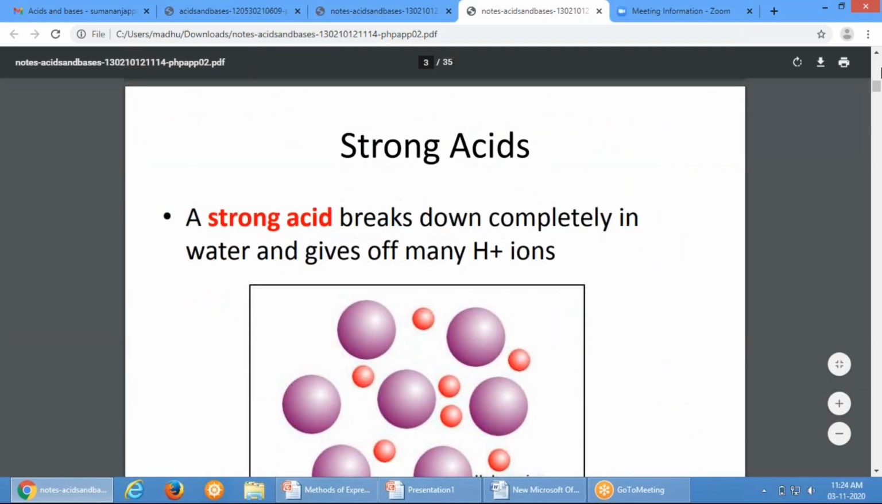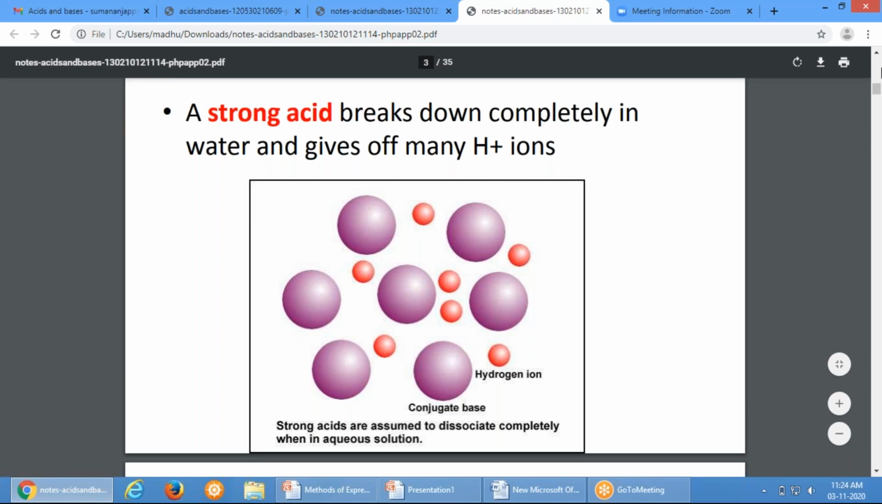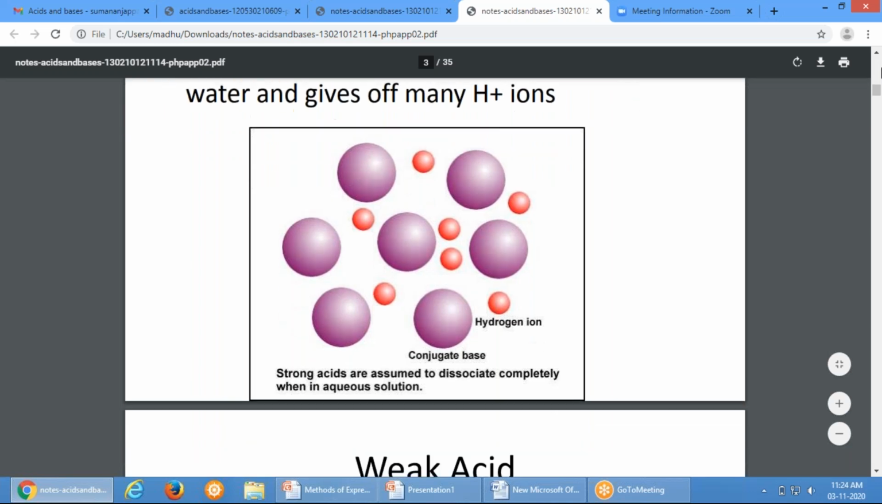Then what is a strong acid? A strong acid breaks down completely in water and gives off many hydrogen ions. Whatever hydrogen ions are bound are completely broken down. That complete dissociation is termed a strong acid. Examples of strong acids are HCl, hydrochloric acid, and sulfuric acid, H2SO4. These are strong acids because they readily and completely dissociate into hydrogen ions.